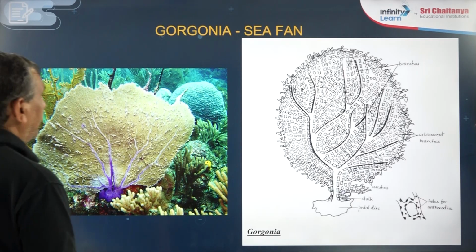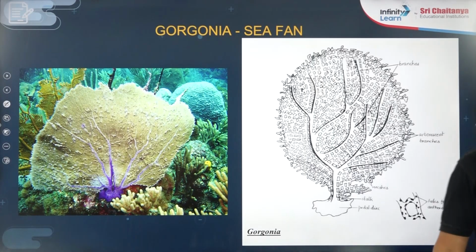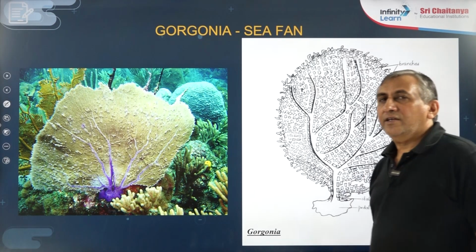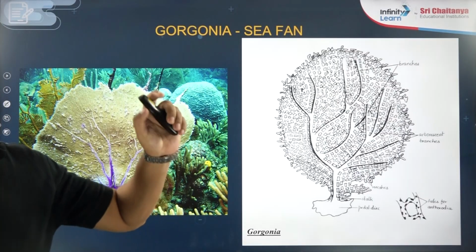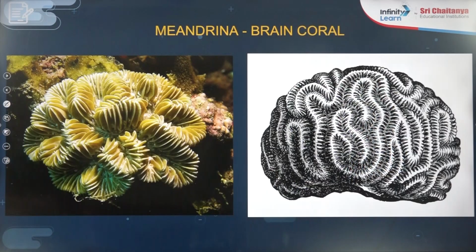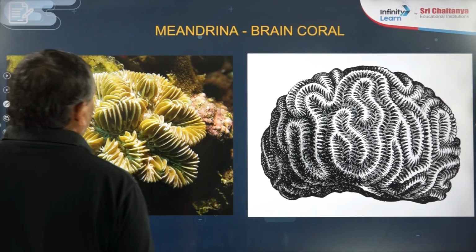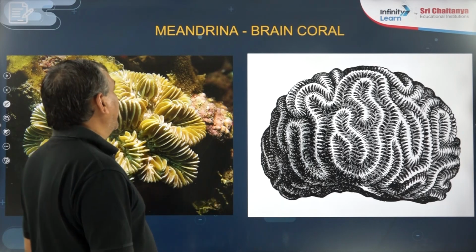Gorgonia looks like a fan, that is why it is known as the sea fan. Meandrina is known as the brain coral because its structure is similar to the human brain.